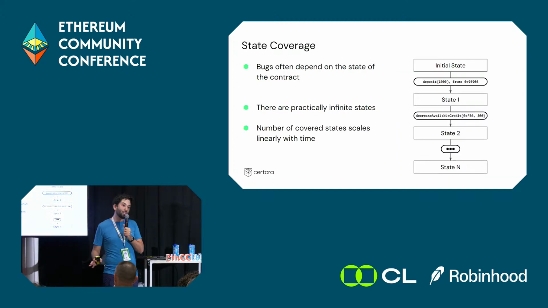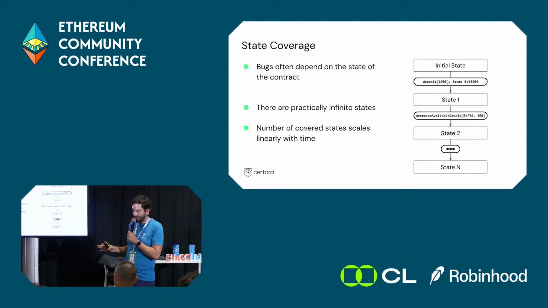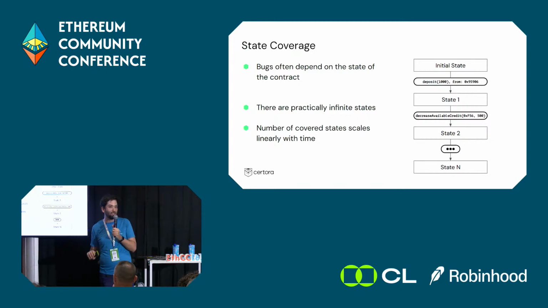There is another issue with invariant fuzz testing, and that is program state coverage. A program state is the content of all the storage, which includes the funds, the accounts, the access controls, everything that we can say about the world. That's the state. And obviously, a lot of exploits require some specific states. There are practically infinite states for a program.